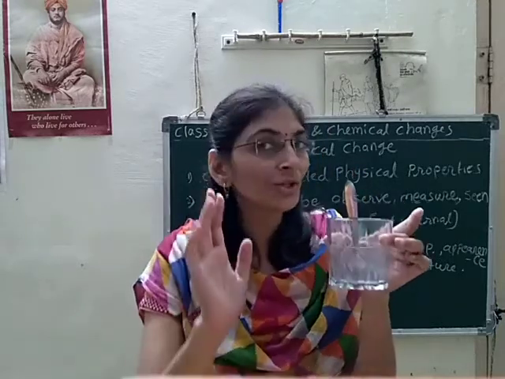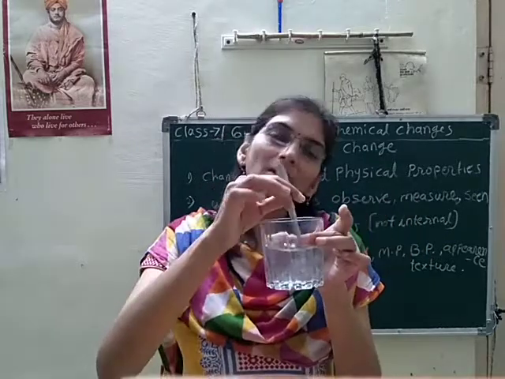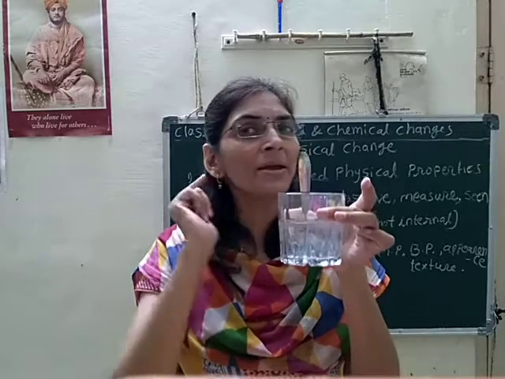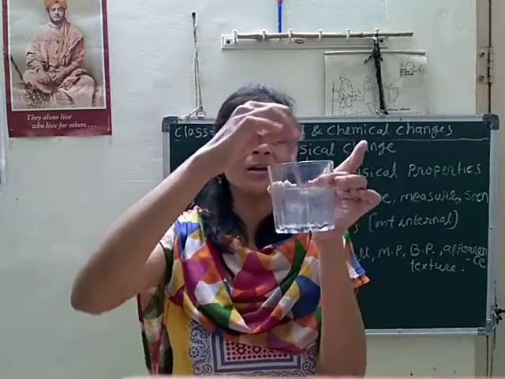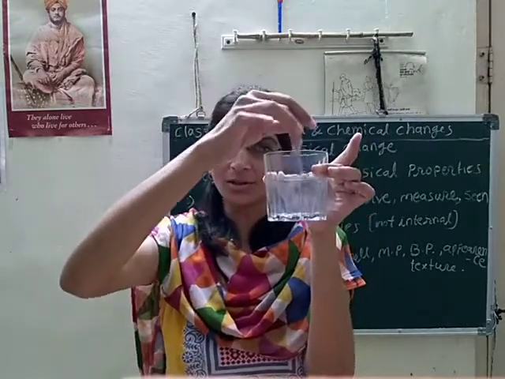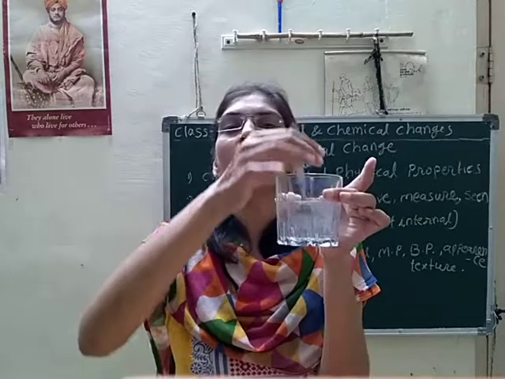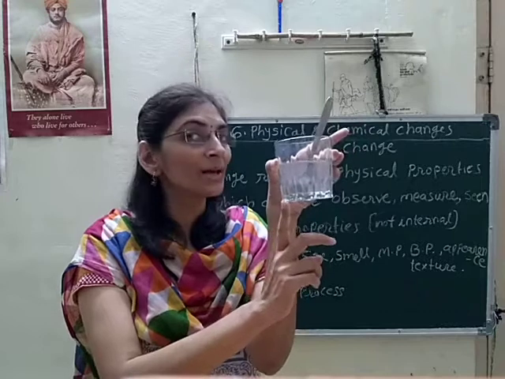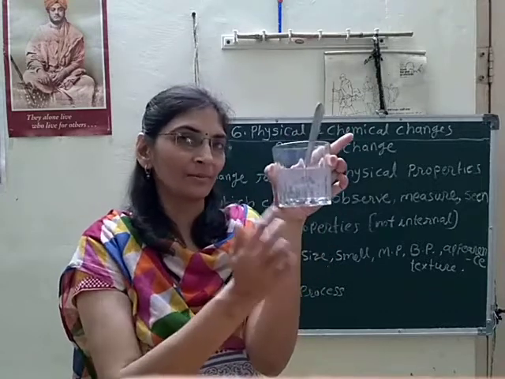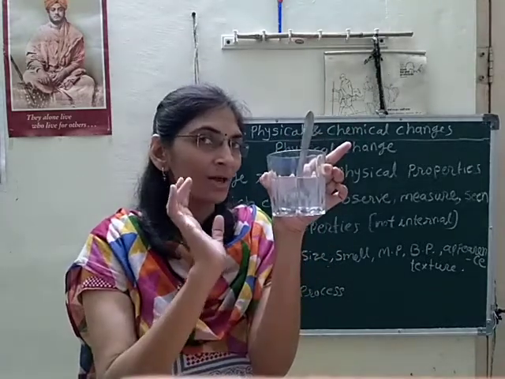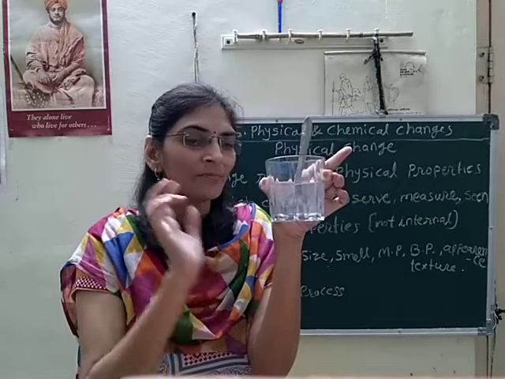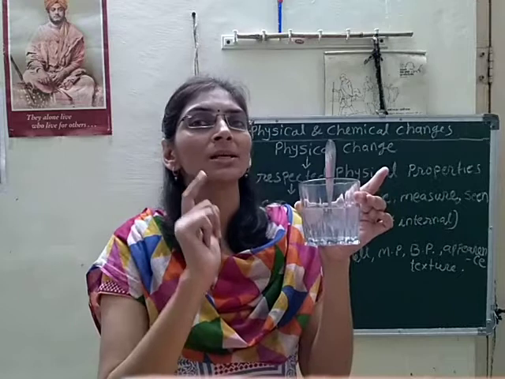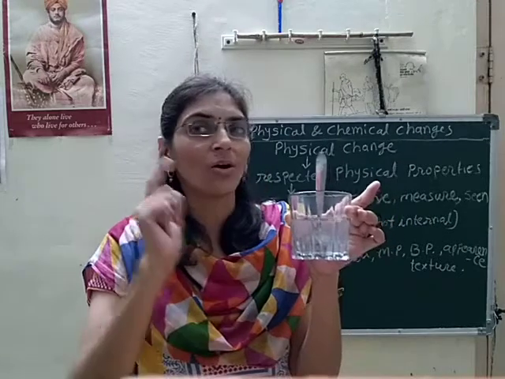So the question is, is this a physical or chemical change? After mixing all those ingredients, one new solution is formed here, particular lemonade. So that lemonade is which type of process, physical or chemical?